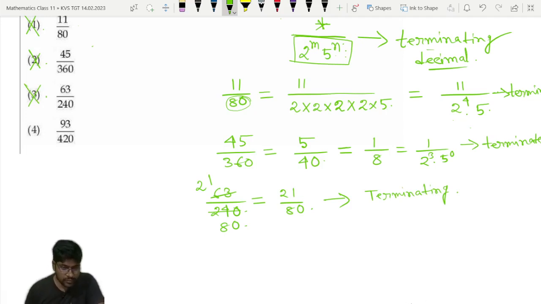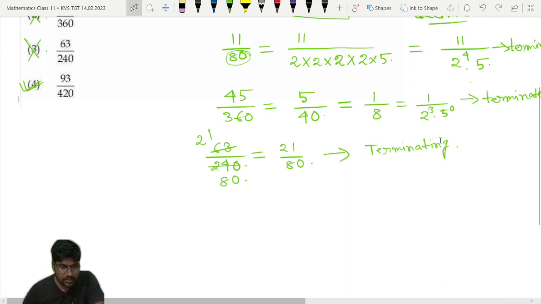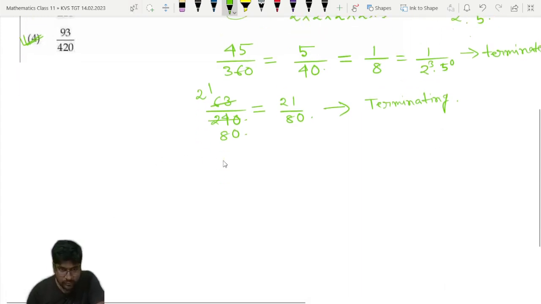So come to the fourth option. Only one possibility is there, that the fourth option will be correct anyway. Again, if you are willing to check it, then we can check it. The fourth option is 93 by 420. So this can be reduced.